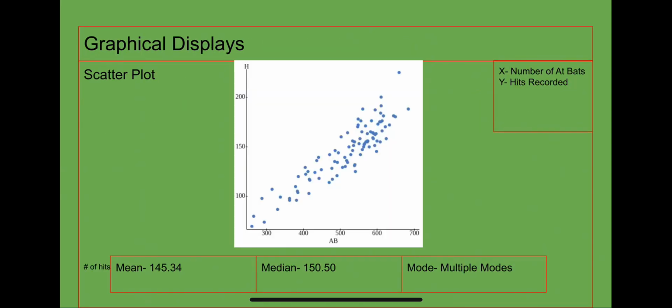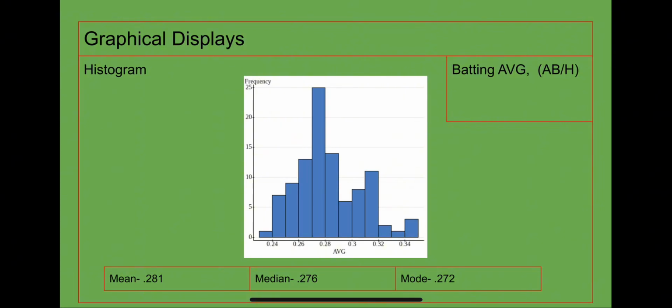My first graphical display is a scatter plot, with X being the number of at-bats and Y being the hits recorded. The number of hits mean was 145.34, the median was 150.50, and the mode had multiple modes. My second graphical display is a histogram, with batting average, which is at-bats divided by hits. The mean was .281, the median was .276, and the mode was .272.